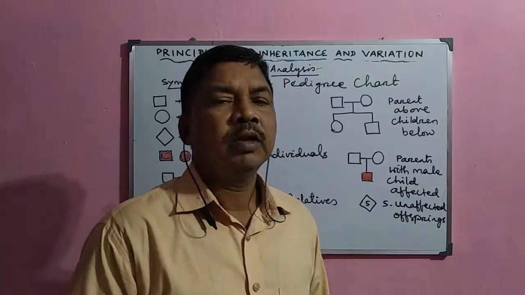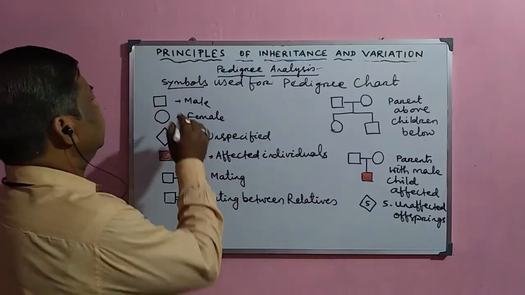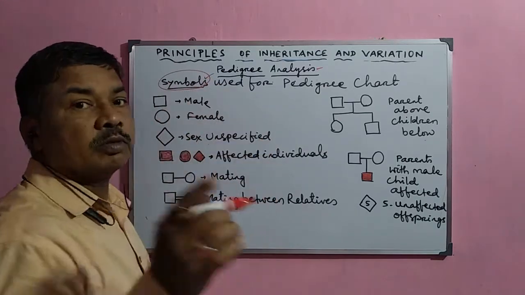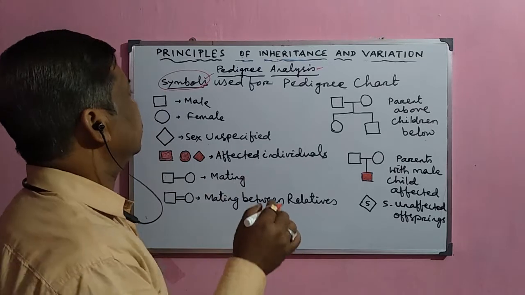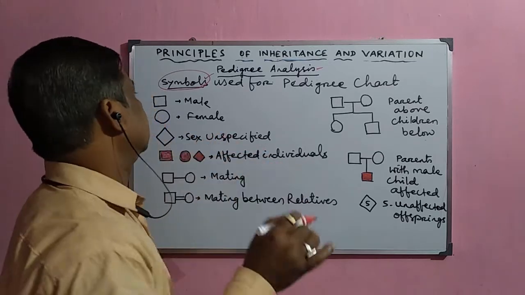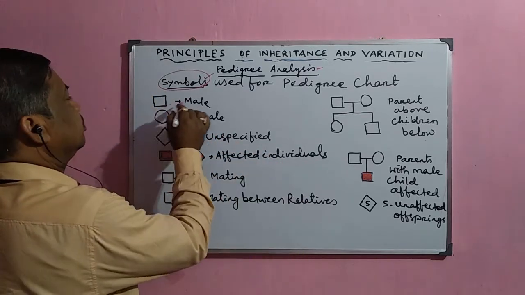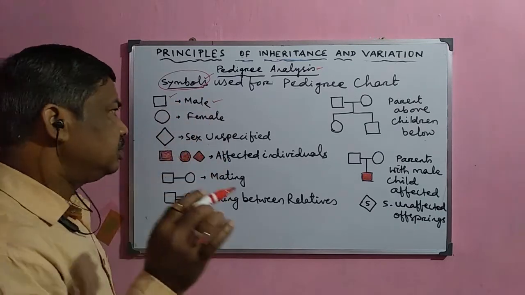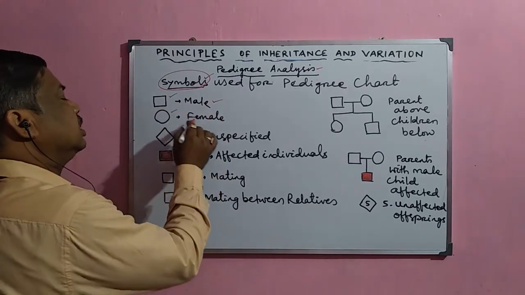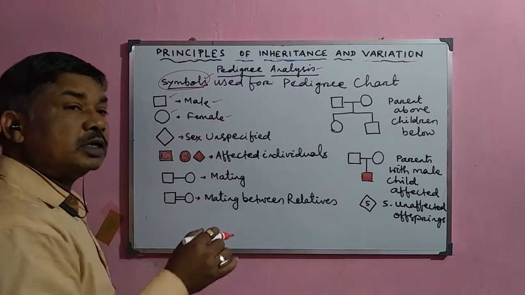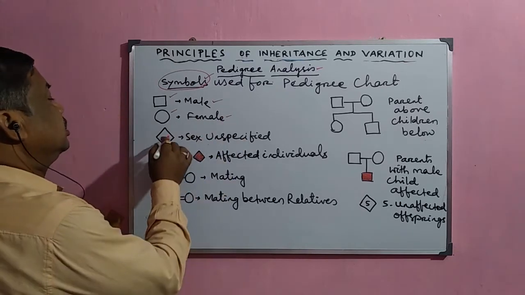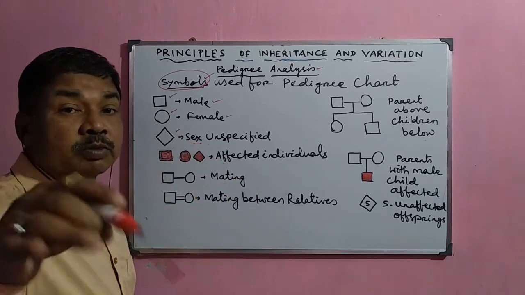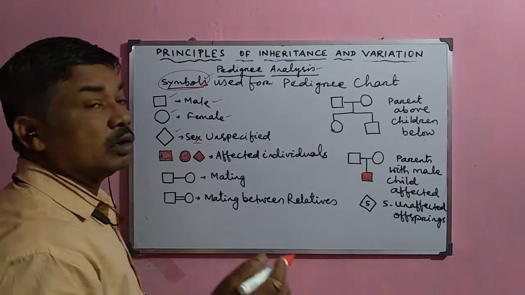Now there are certain symbols which are commonly used for the preparation of the pedigree chart and for the purpose of pedigree analysis. Normally the square is used for the male individual, and the circle is used for the female individual, and when it is a diamond shape, then the sex is unspecified, whether it is male or female.